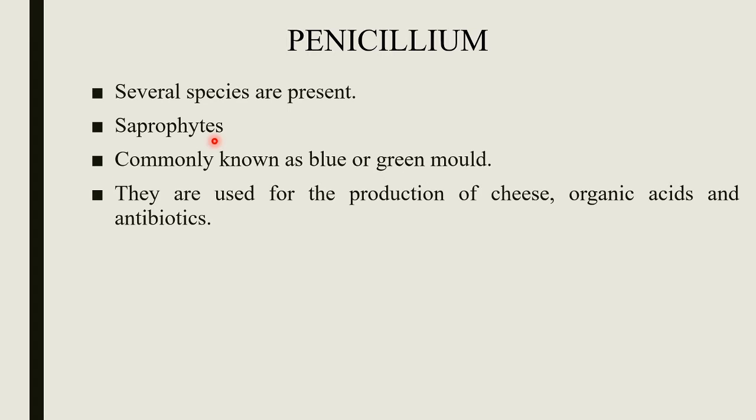Some species of Penicillium are used for the production of cheese, organic acids and antibiotics. As you all know, the first antibiotic penicillin is obtained from Penicillium notatum by Alexander Fleming. And species like Penicillium roqueforti and Penicillium camemberti cause fermentation in cheese, and it gives special aroma to the cheese.